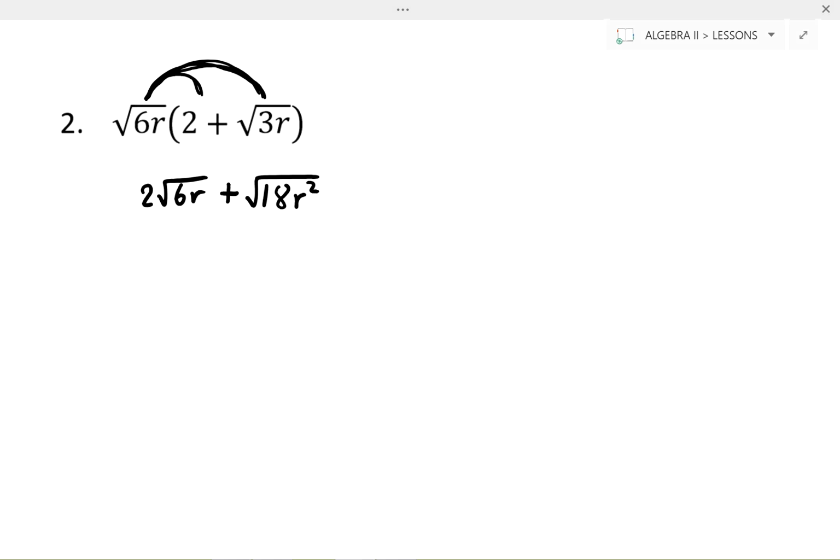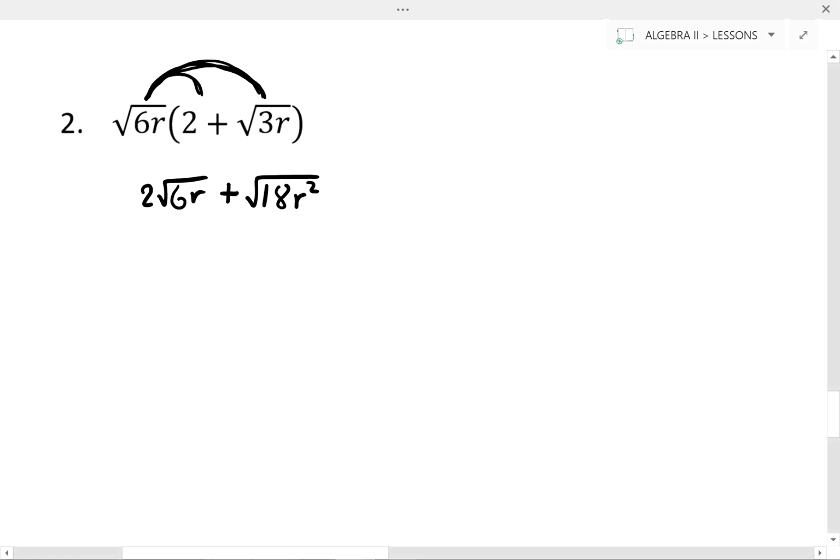Now, I do not have like radical expressions, meaning the square root of 6r is not the same as the square root of 18r squared, which means I cannot add these two expressions together. Remember, when we multiply, all we need is the same root. In this case, we have square roots, so we can multiply them together. But whenever you're talking about adding or subtracting two radicals together, you not only have to have the same root, you have to have the same stuff under the root, and in this case, we don't.